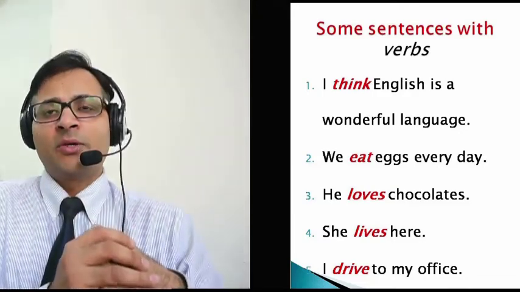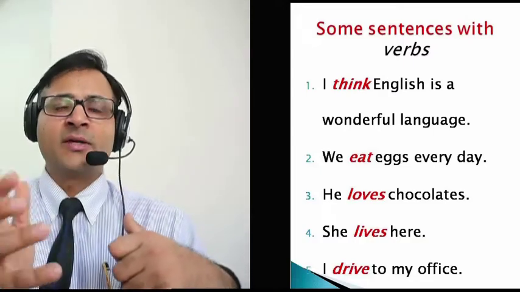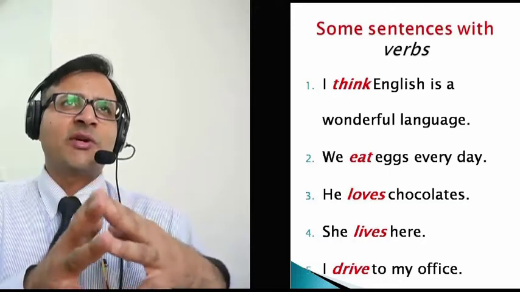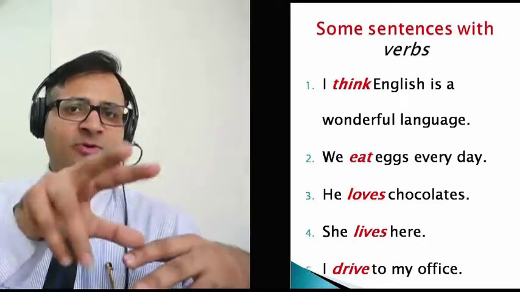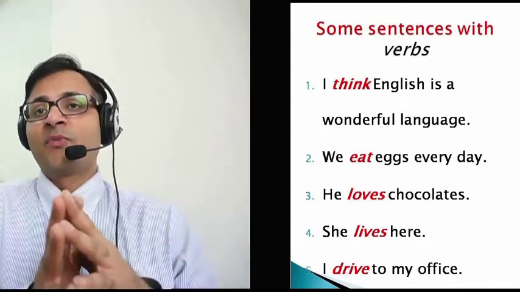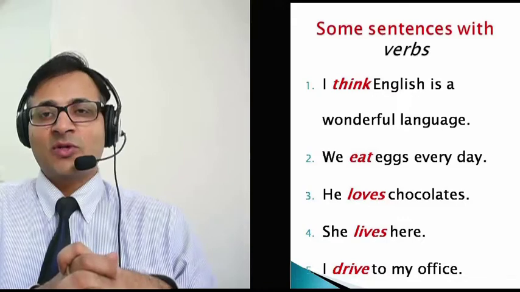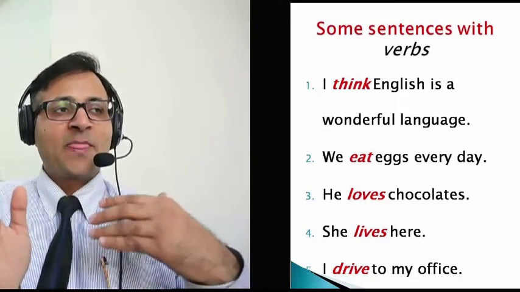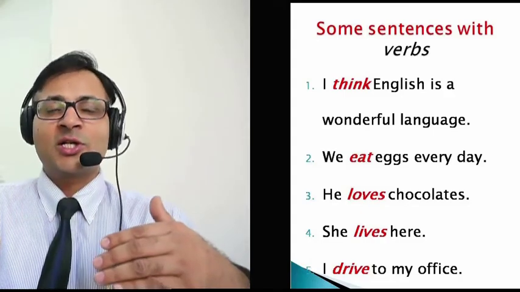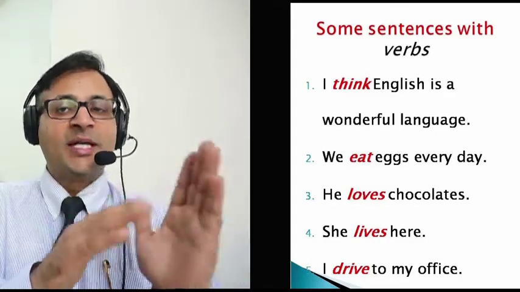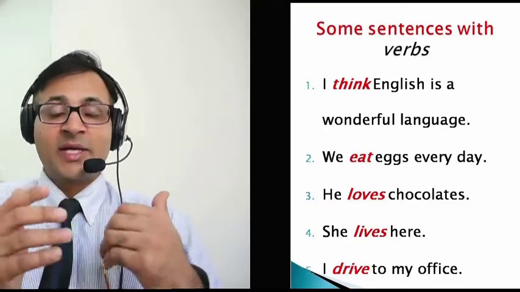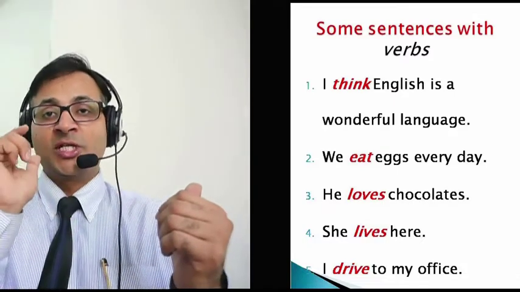We eat eggs every day. If I say we buy eggs every day, the meaning changes. If I say we sell eggs every day, if we throw eggs every day, by using a different verb, we change the whole meaning. He loves chocolates. If I use we, I'll be using the verb love differently because it conjugates with he and we differently. He loves chocolates. He hates chocolates. He eats chocolates. So again, the sentence and the meaning change if you change a verb.